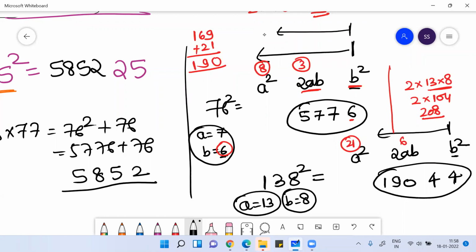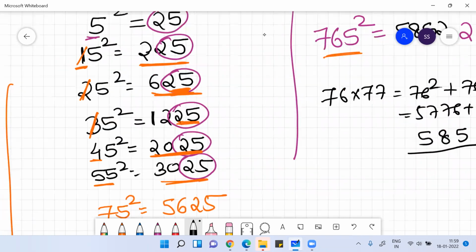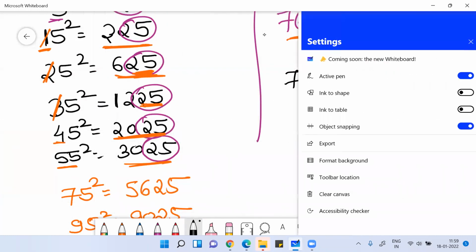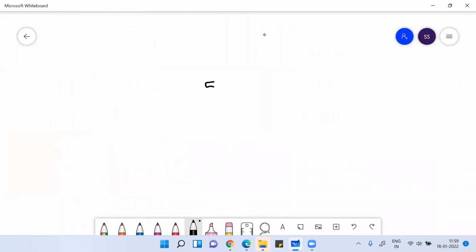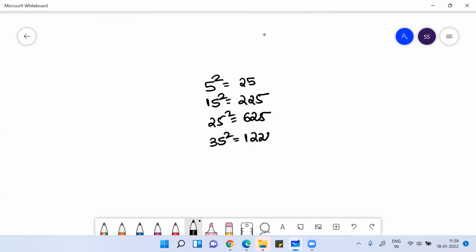So any number's square, if you want, you can simply find by using Vedic maths this way. Okay, so I hope you understood this. Now coming back to this, 5 square is 25. What is 15 square? 15 square will be 225. What is 25 square? 625. What is 35 square? 1225. What is 45 square? 2025.